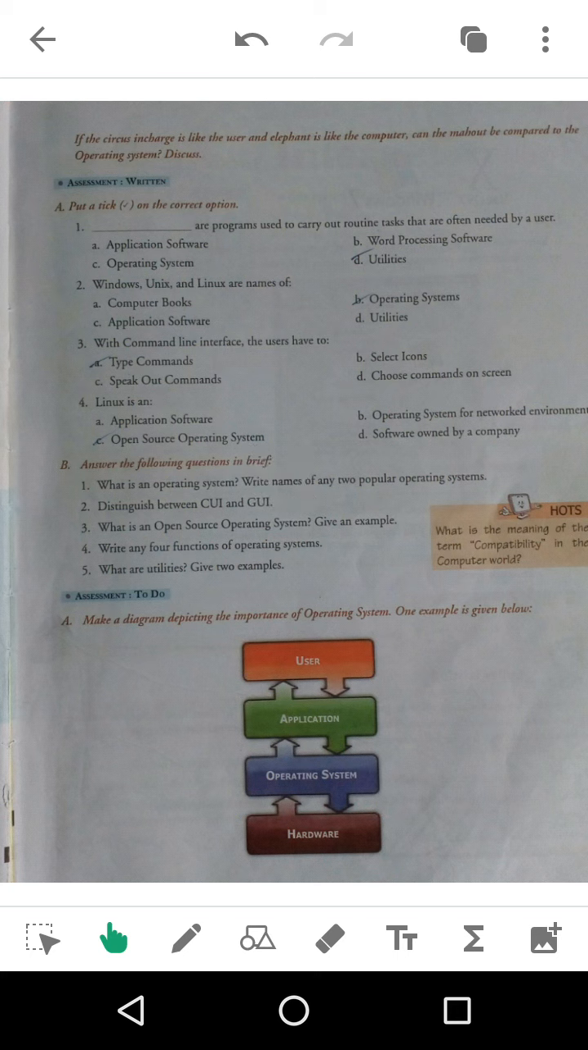If you have got the book, you have to write this in the book, or if you have not got the book, write this in your copy. Your next homework is to make this diagram in your copy on a white page. This diagram is very important. So that was about today's class. In the next class, I will be giving you these question answers. Thank you.